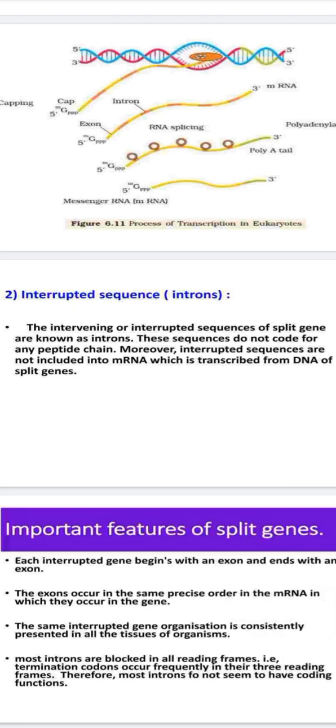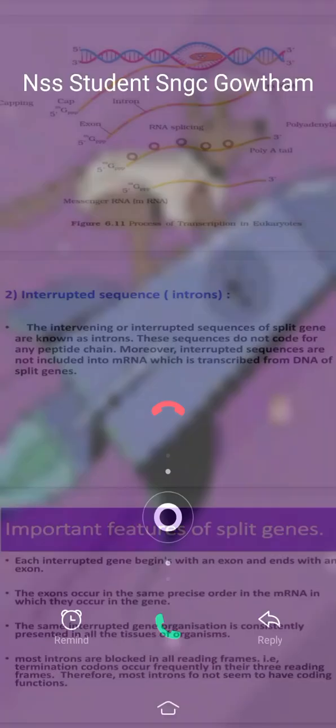Coming to this process, the intervening or interrupted sequences of split genes are known as introns. These sequences do not code for any peptide chain, so they are not needed for the coding process. They will not be useful for transcription. Interrupted sequences are not included in the mRNA which is transcribed from the DNA of the split genes.